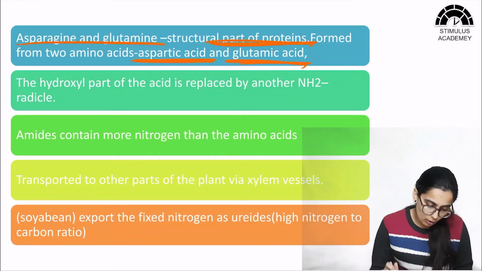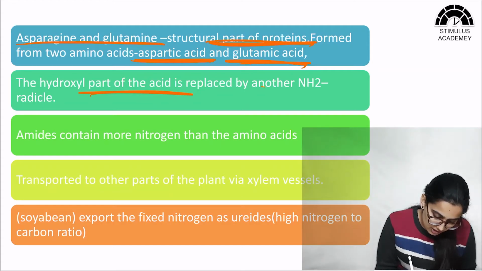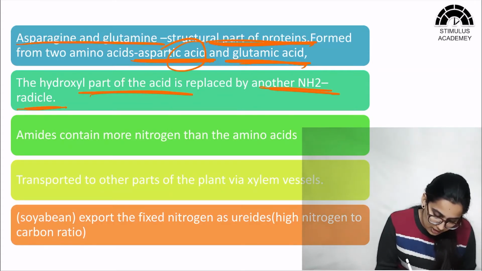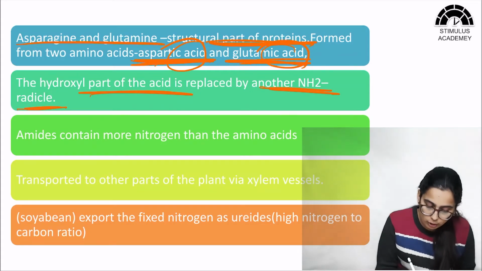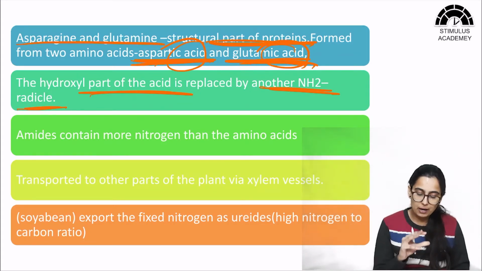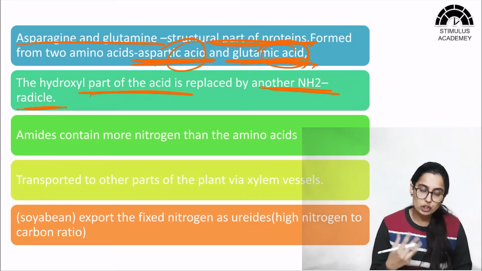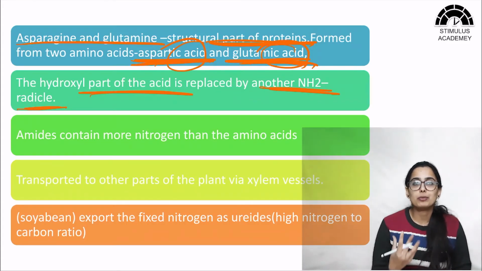Okay, so now the hydroxyl part of the acid is replaced by another NH2 radical. So the hydroxyl part of this अमीनो एस्पार्टिक एसिड और ग्लूटामिक एसिड, इनका जो हाइड्रोक्सिल पार्ट है it is replaced by NH2 resulting in the formation of asparagine and glutamine which are important amino acids forming part of a large number of structural proteins.